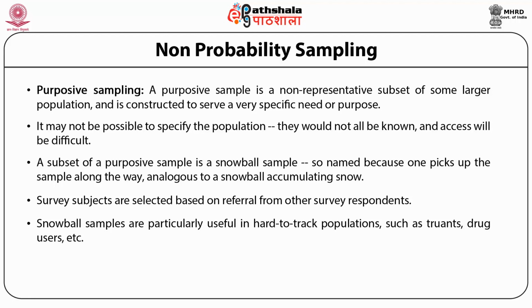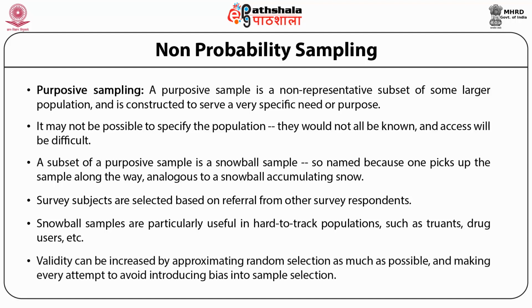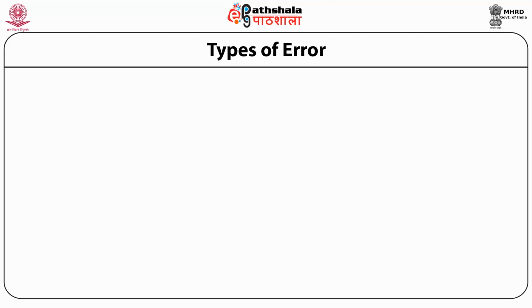We cannot make valid inferences about the larger group from which they are drawn. Validity can be increased by approximating random selection as much as possible and making every attempt to avoid introducing bias into the sample selection.